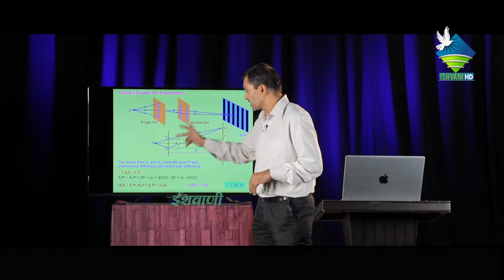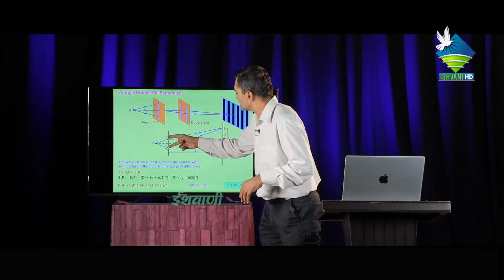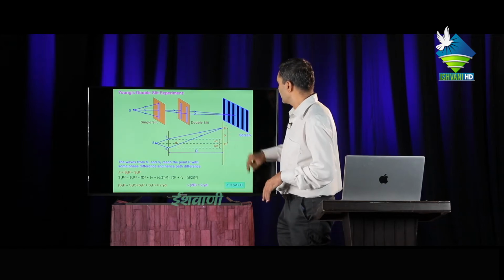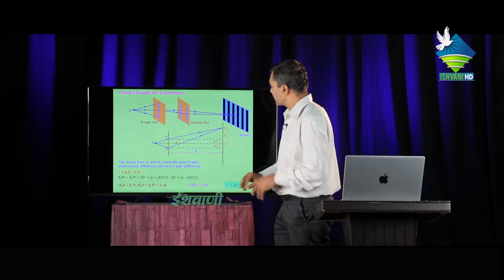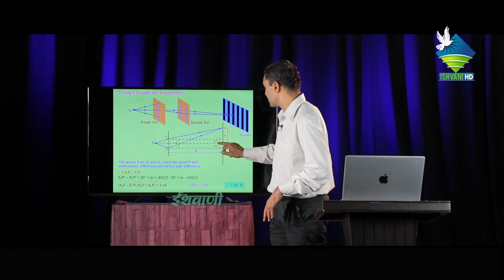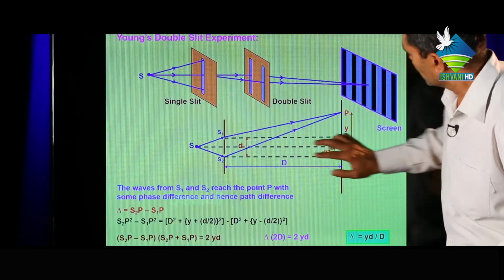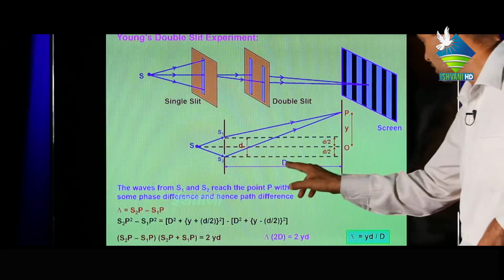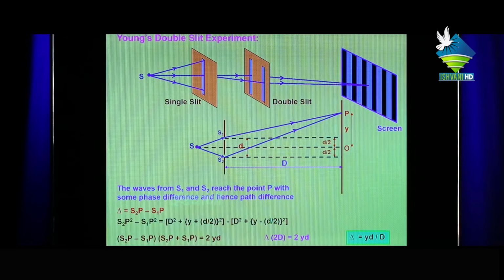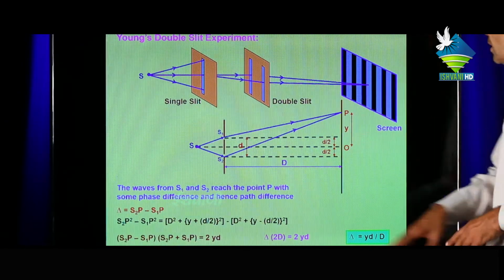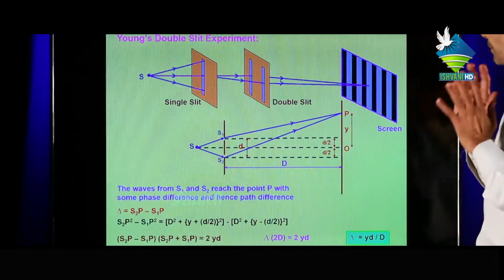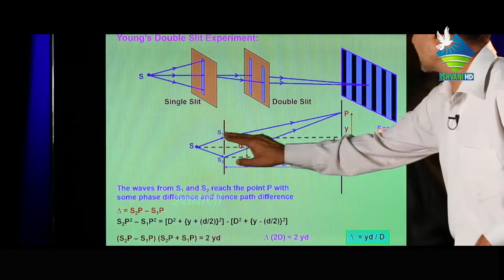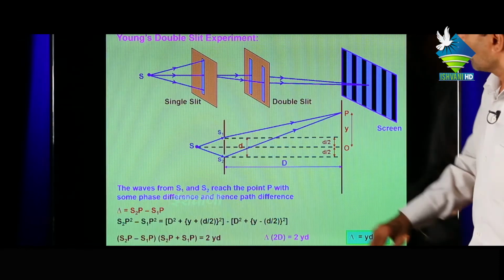But if these two slits are introduced, then the light is diffracted and comes at the point P. Then the displacement of O from P is Y. The distance between these two slits is small d, with d upon 2 on each side, and the distance between the slits and the screen is capital D. For finding the path difference, we can draw a normal from S1 on S2P, then the path difference S2P minus S1P will be represented by δ.